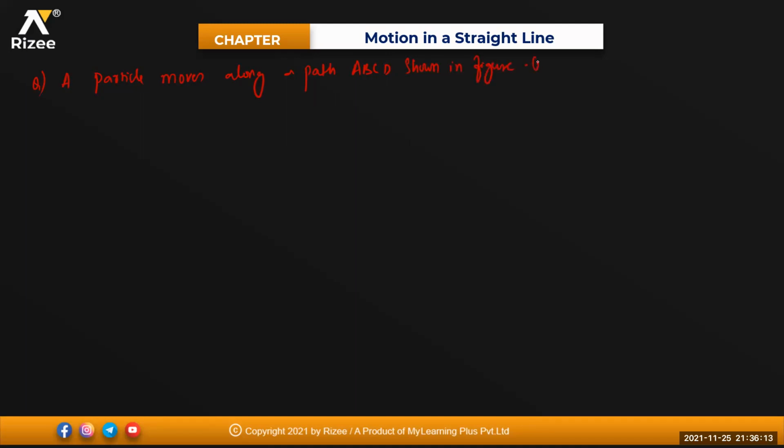We need to calculate the magnitude of net displacement of the particle from A to D.